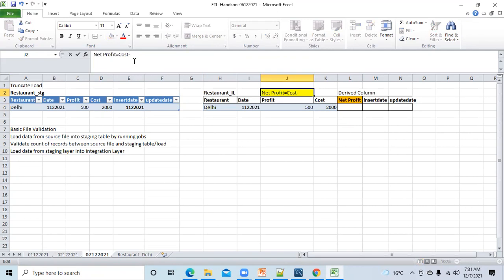Okay, so cost is this and profit is this, so maybe this is the net profit. Now the insert date should be 1st December, and the updated date will be null because we have not done any update here. Is this clear? Any question on this?